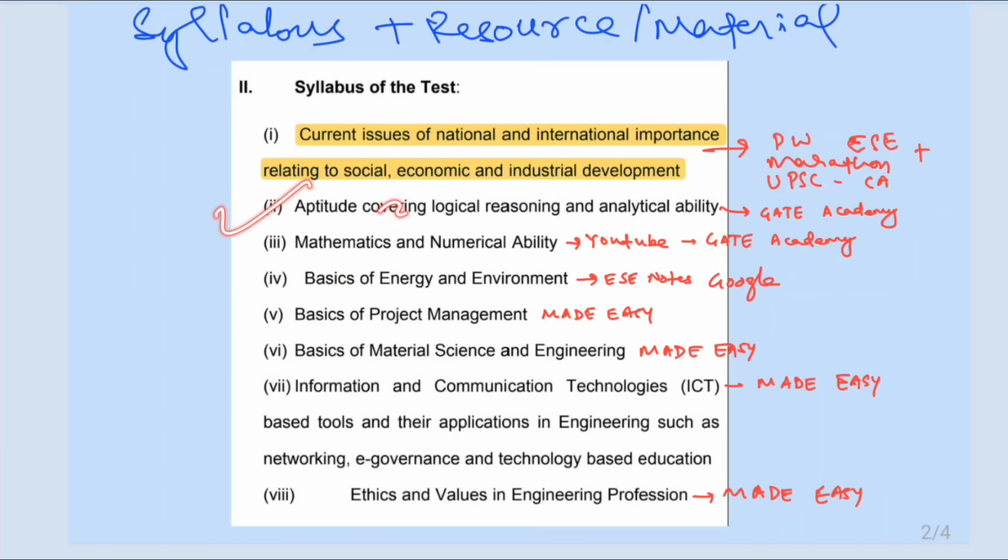Now comes the second point, that is aptitude covering logical reasoning and analytical ability. This is very similar to other competitive exams and government exams, and is also common in the engineering services exam. For this, you can follow any resource material available online, or you can purchase a book. I particularly followed the Gate Academy YouTube channel to cover this topic. Apart from this, I have also prepared for UPSC civil services for the past 4 years, hence I have developed some analytical skills through that platform.